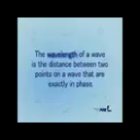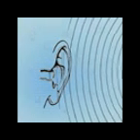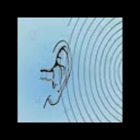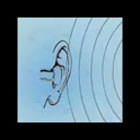The wavelength of a wave is the distance between 2 points on a wave that are exactly in phase. It has the symbol lambda and is measured in meters. All sound waves have the same speed in a particular medium, and the wavelength is inversely proportional to the frequency. As the one increases, the other decreases. Sound waves with a high pitch have a high frequency and a short wavelength, and sound waves with a low pitch have a low frequency and a long wavelength.